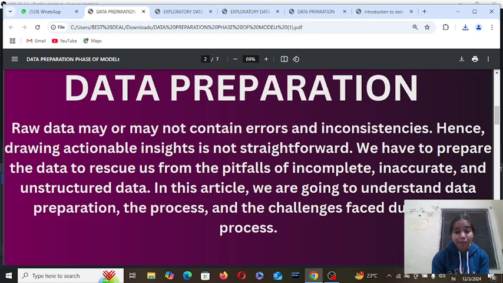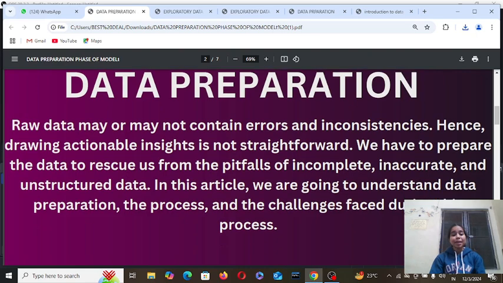What is data preparation? Raw data may or may not contain errors or inconsistency. Hence drawing actionable insight is not straightforward. We have to prepare the data to rescue us from the pitfalls of incomplete, inaccurate and unstructured data.